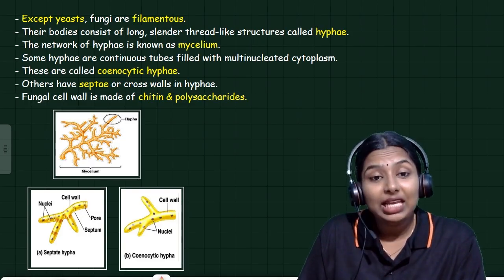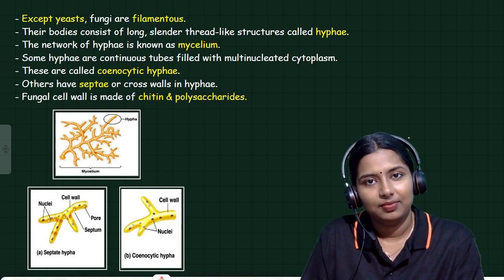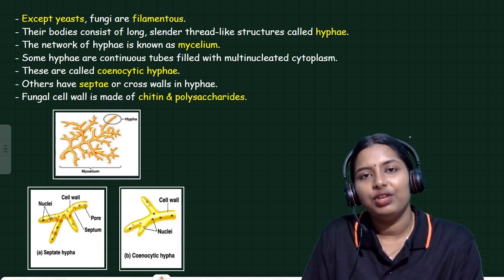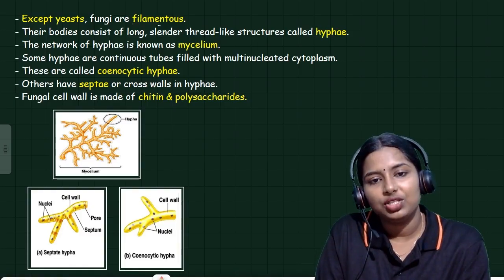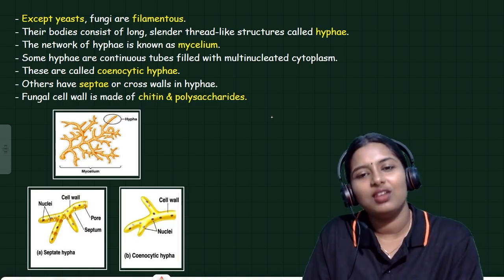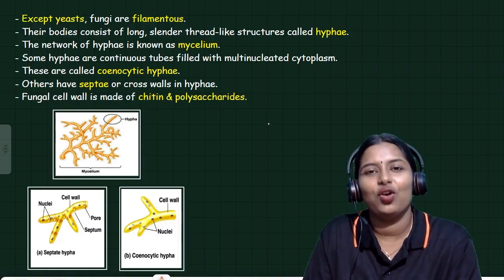Except yeast, fungi are filamentous. Except one fungus, that is yeast, other fungi are filamentous in nature. Their body consists of long, slender, thread-like structures called hyphae.